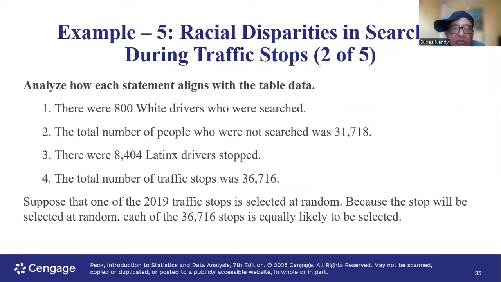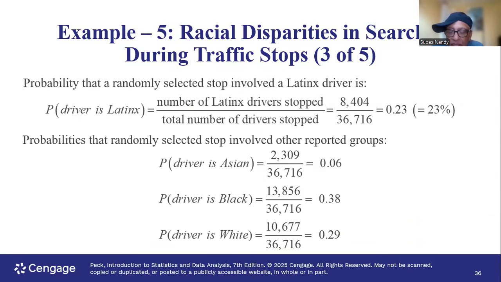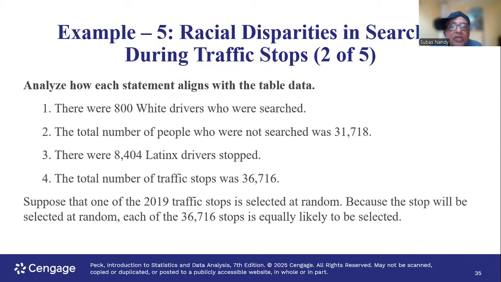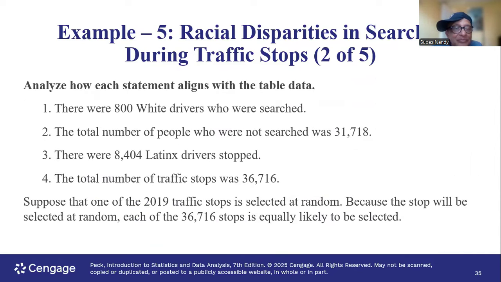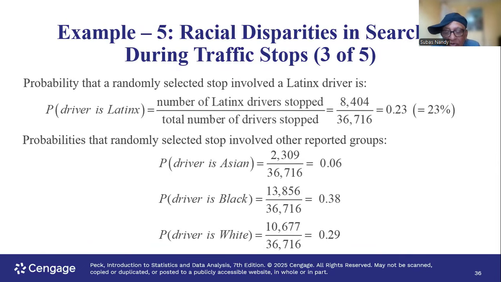Okay. So let's delve into how to find the probability that the driver is Latinx. You look at the total of the Latinx column, which is divided into two categories, searched and non-searched, but the total is 8,404 out of a total number of people who participated in this study, 36,716. So the probability of Latinx will be 8,404 divided by 36,716. Okay, and so forth.